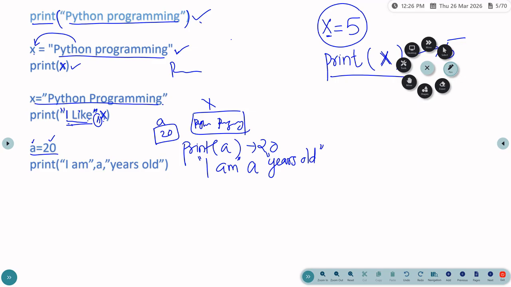So we can separate them with commas: I am here, then a comma, then the variable name, then again a comma, and then years old. So it will print I am 20 years old. Variable a contains the value 20, and it will directly get that. This is the use of the print statement.